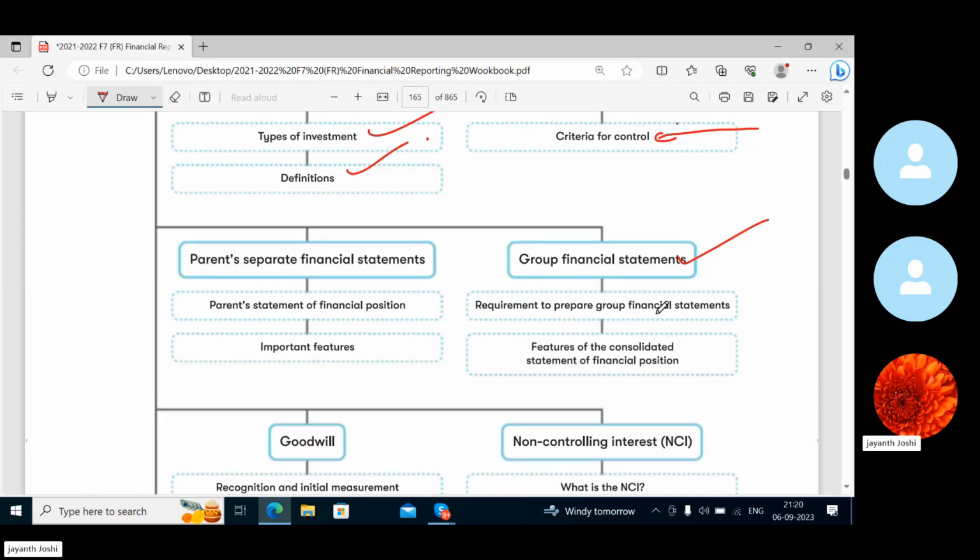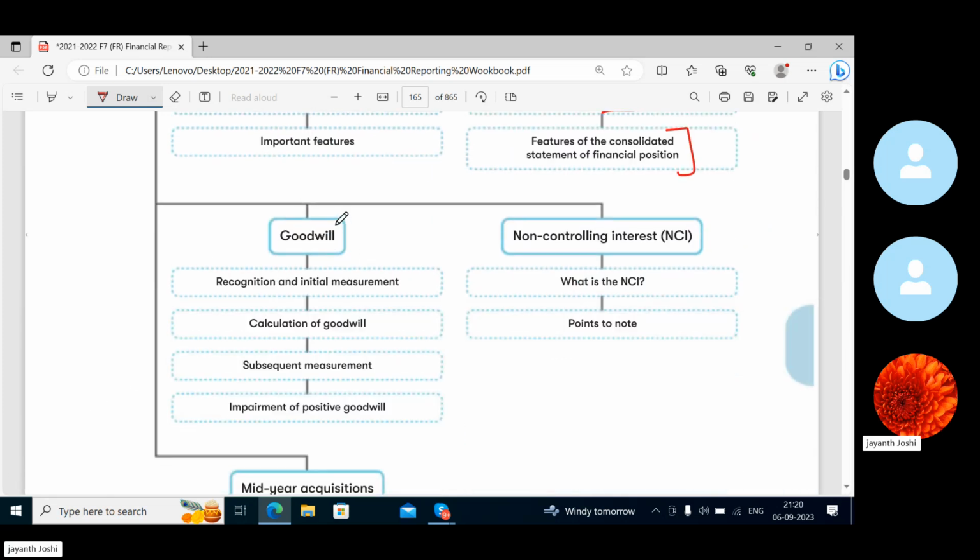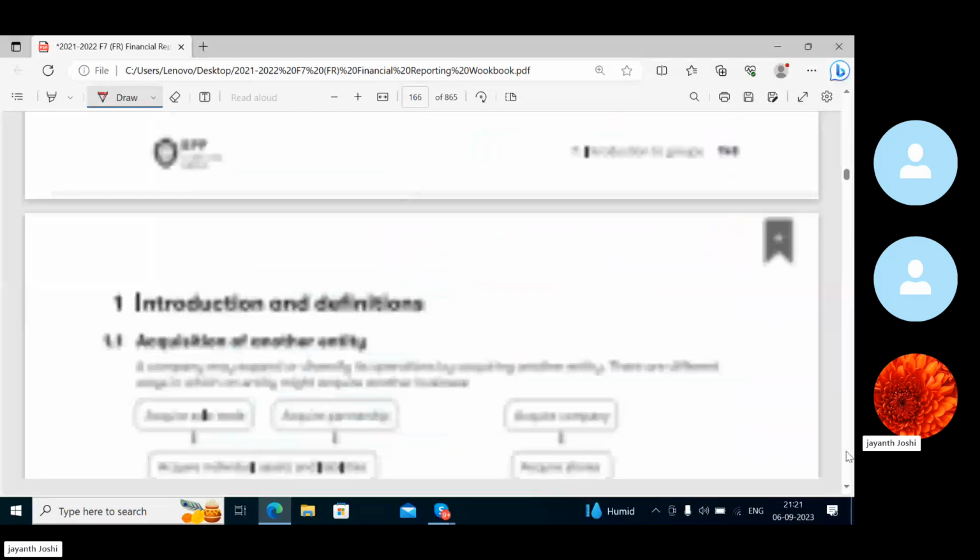Then how to prepare the group financial statements we are going to see, and what is the way to prepare the consolidated statement of financial position. We're going to see how to calculate goodwill, okay, which is something new for you. We're going to see what is non-controlling interest, right? We're going to see the recognition, how they recognize goodwill, how to measure it initially, how to calculate that, as well as impairment of the goodwill. Okay, so let's go ahead and see what these all mean and understand clearly.